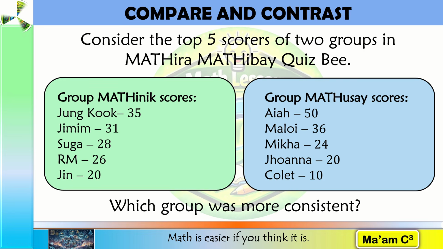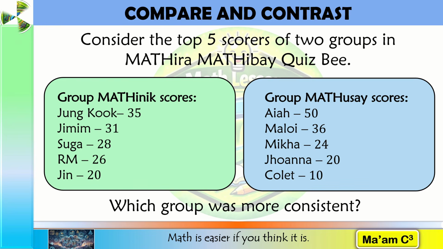Therefore, neither group performed better if our only criterion is the average score. However, look at the distribution. Group Matinik's values extend from 20 to 35. Group Mahusay's values extend from 10 to 50. Which group appears to be more consistent? Group Matinik appears more consistent because its scores are closer together.